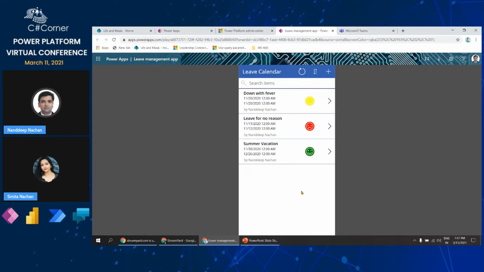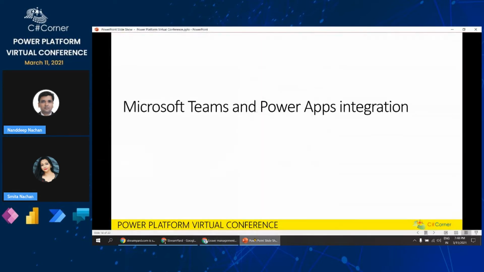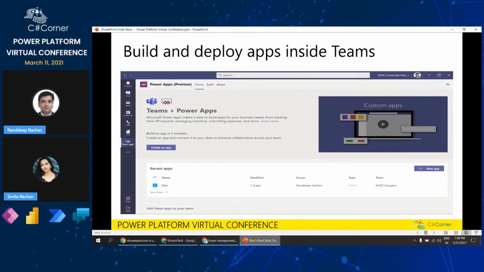But now, with the introduction of Dataverse for Teams, we have revamped this entire solution so that right within the context of Teams we'll be able to build this entirely. Now we don't have to separately create these apps inside Power Apps, as well as Power Automate for the approval, and maybe use a Power BI report or a Power Virtual Agent. We can do all those functionalities right within Microsoft Teams using Dataverse for Teams. So with that, let's see how we can build and deploy these apps inside Microsoft Teams.